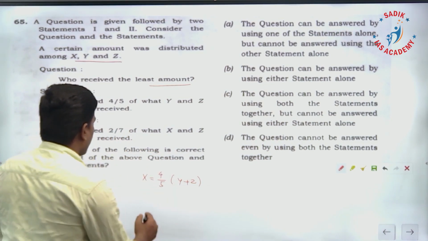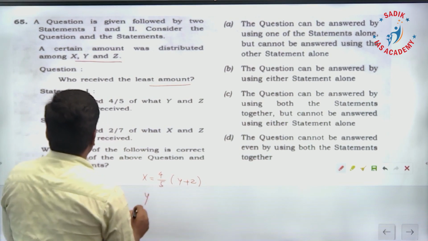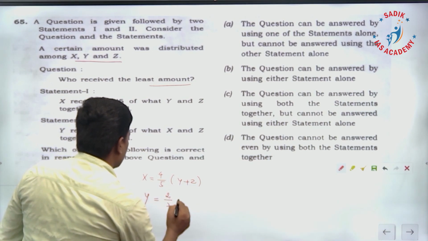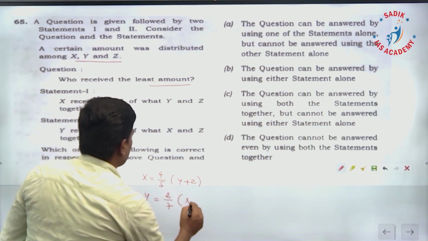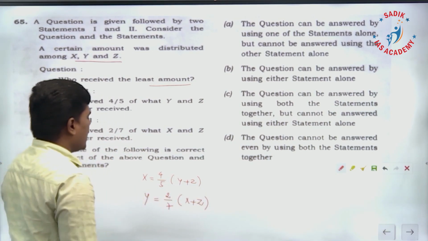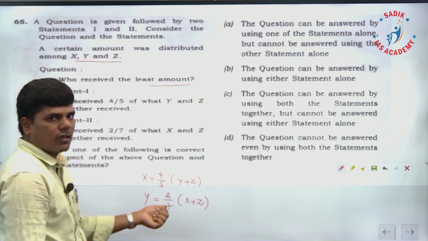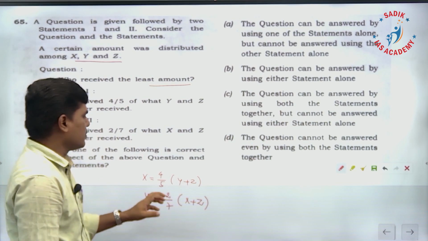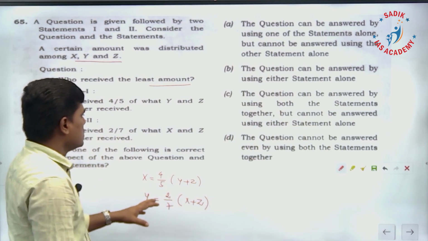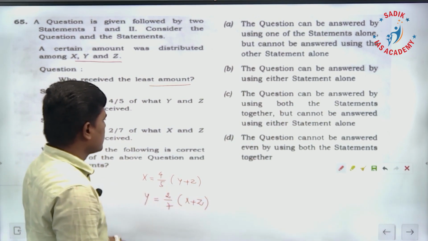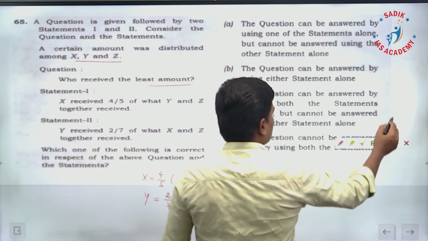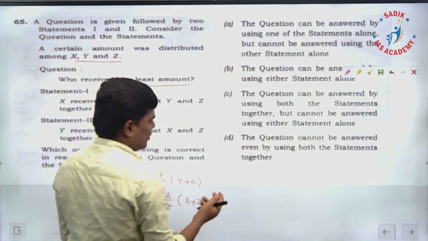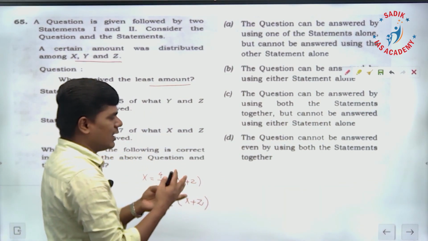Similarly, for the next statement, y received 2/7 of what x and z received. Again, with this statement alone, we cannot say who is receiving the least amount. That's not possible. In order to answer this question, there are different ways, but I will show the easiest way.